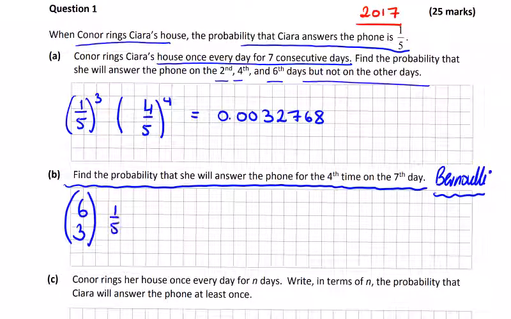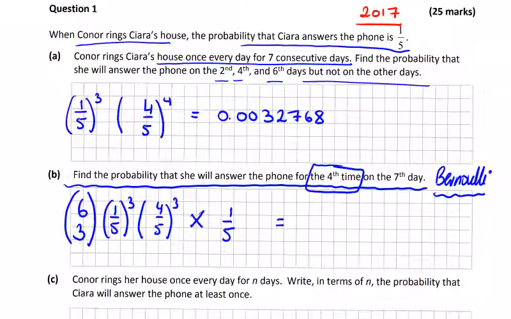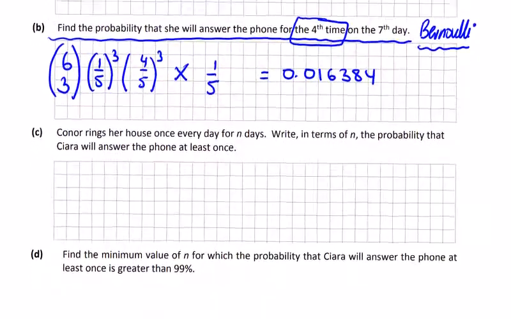The 4th time on the 7th day means that there was 3 answers in the first 6 days. So the probability of success to the power of 3 by the probability of failure also to the power of 3 by the probability of success on the 7th day, which is 1 over 5. And if we type this into a calculator, 6 choose 3 is 20 by 1 over 5 to the power of 3 by 4. It's 20 by the first answer actually. No, it's 1 over 5 to the power of 4 here, so that's going to give me 0.01638. There's a 4 there. Just be careful typing these into your calculator, that's the only thing.